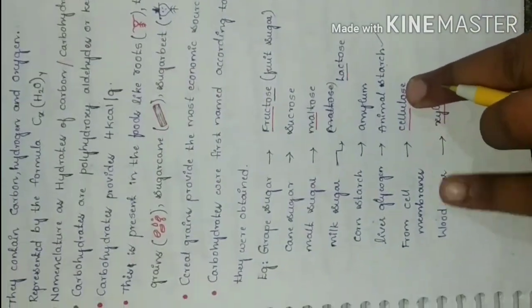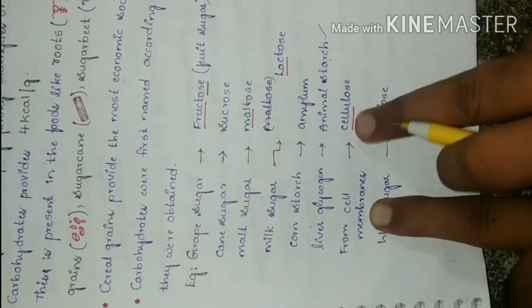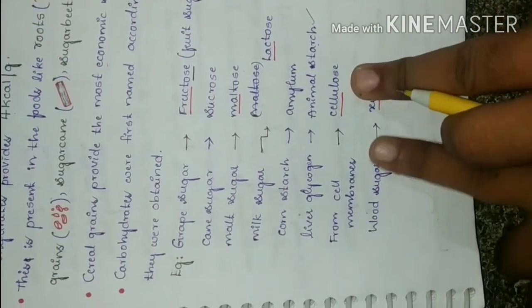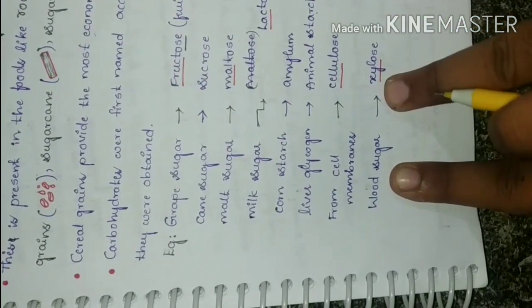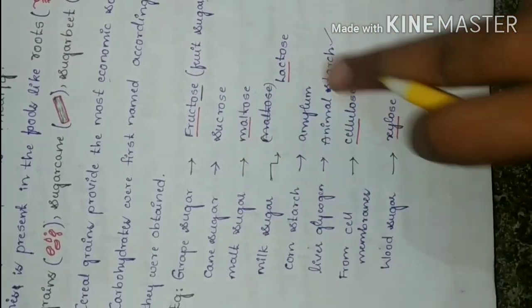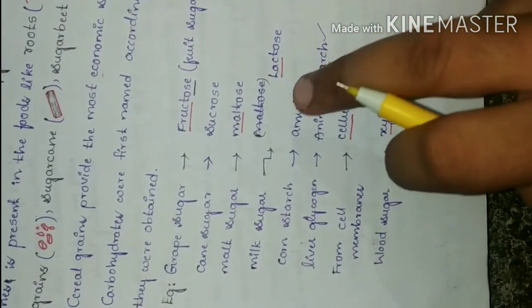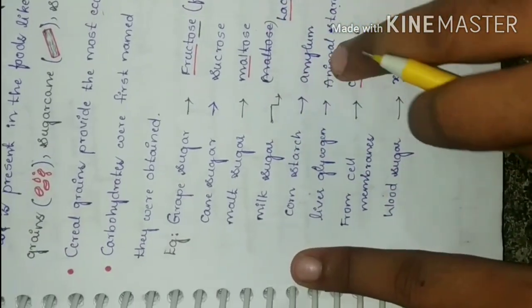Cellulose is a material present in cell membranes, and it plays a vital role as dietary fiber. And wood sugar is xylose: xyl means wood and ose is sugar. These are important points which are asked in PG or any entrance examination.